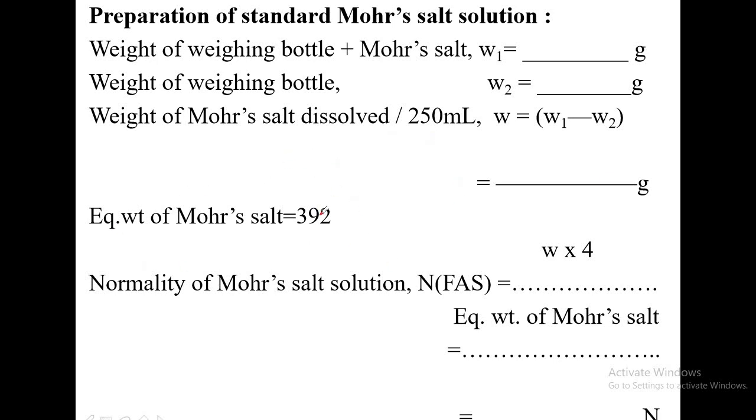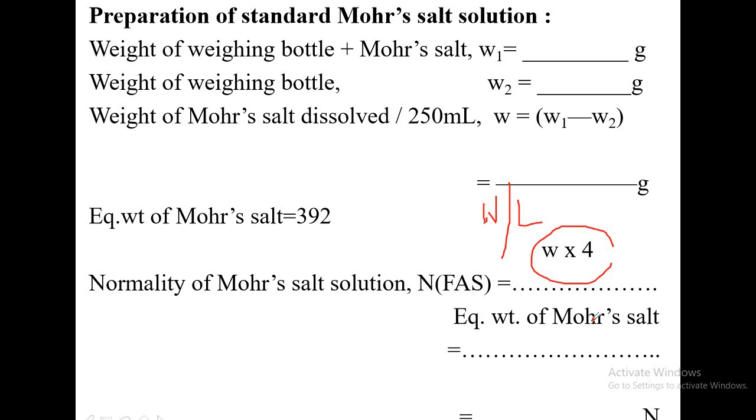You will get W. W means the amount of mohr salt transferred to 250 ml. And the equivalent mass of mohr salt is 392. Then you will calculate the normality of the mohr salt solution. W is to be multiplied by 4, because W into 4 is nothing but weight per liter. Whether you are calculating normality or molarity, it is weight per liter divided by something. Weight per liter divided by equivalent weight gives normality. Weight per liter divided by molecular weight of the substance gives molarity. In the first two cases you calculated a molarity, that is of the EDTA solution, where you divided by the molecular mass of EDTA. But here it is a normality you are calculating, so the equivalent weight of mohr salt is given.